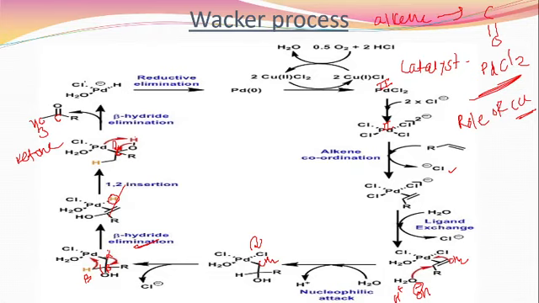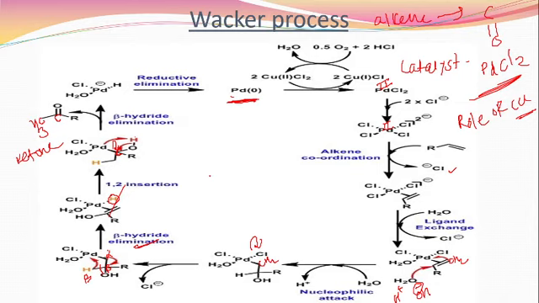After the reductive elimination, all the substituents or ligands get removed, and we get Pd0 again, and this Pd0 again, using copper, gets converted to PdCl2, and here the cycle goes on.